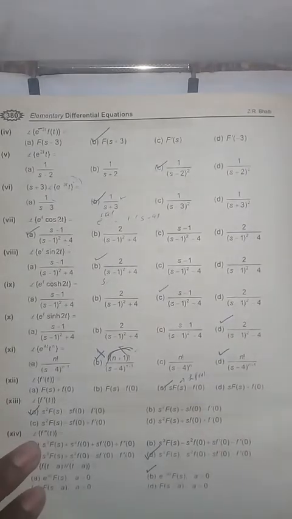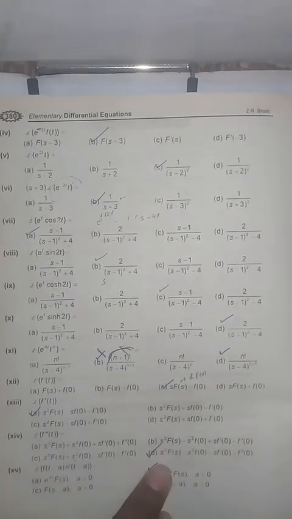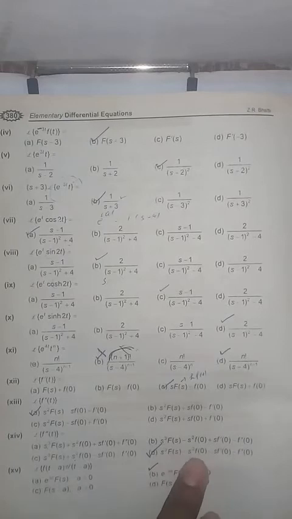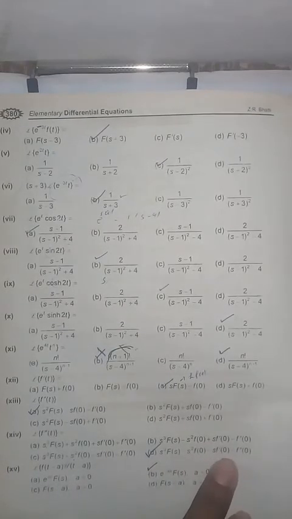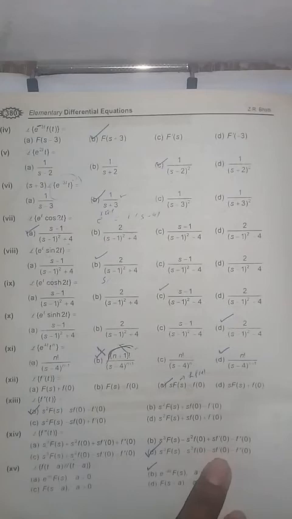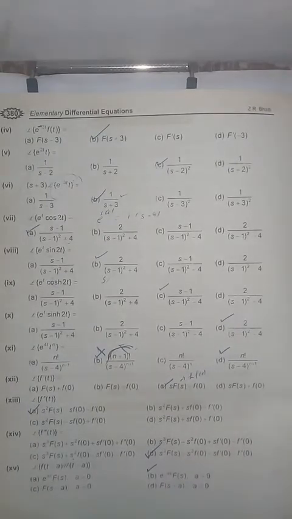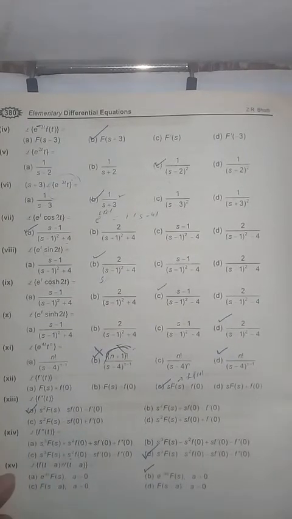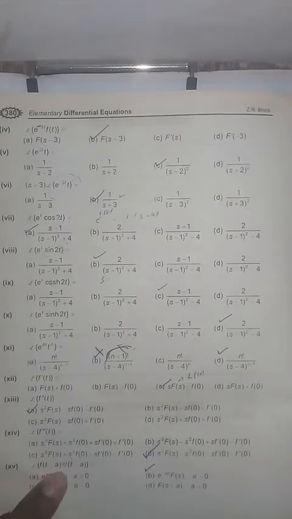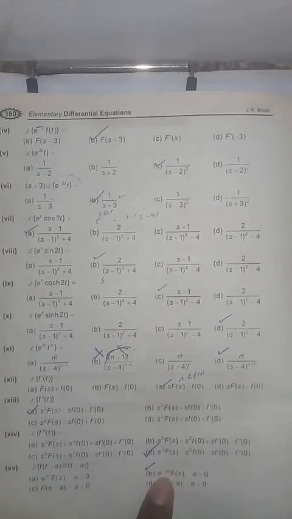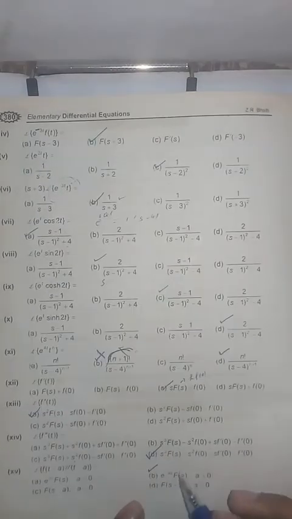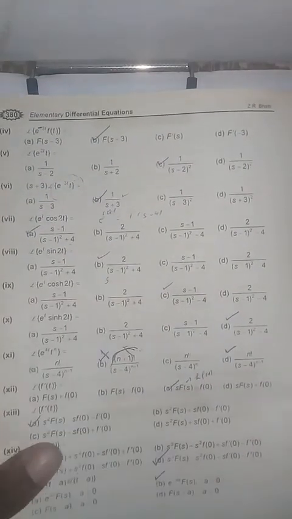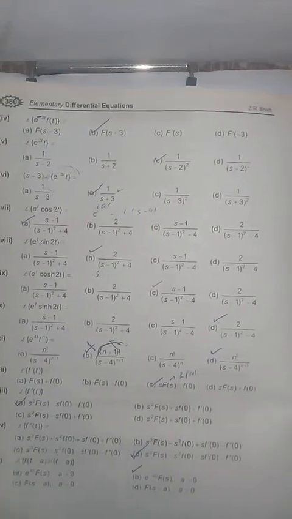Laplace transform of f triple dash of t equals s cube Laplace transform of f of t minus s square f of 0 minus s into f dash of 0 minus f double dash of 0. Here MCQ number 15. Laplace transform of f of t minus a into u of t minus a equals e power minus as into f of s, because this is also a formula. But you have to remember, because a lot of MCQs came from these formulas.